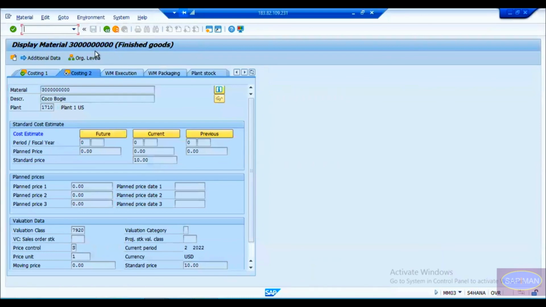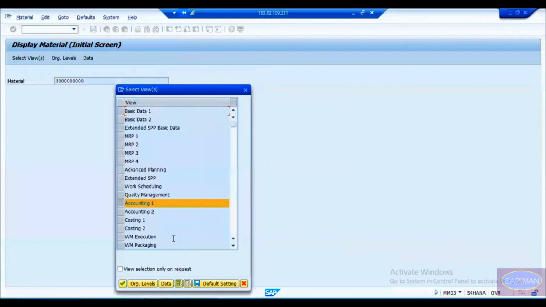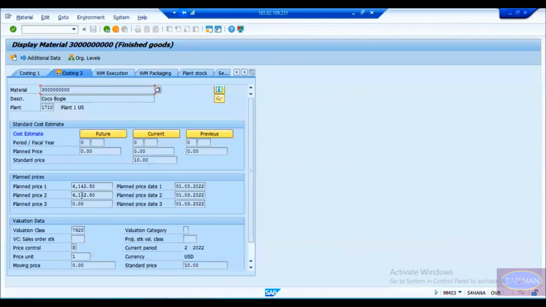Now if we go to the material master, we should be able to see this. Again, we will open this material master /N103 and you will see those values will get updated. Go to costing to view and you can see that is updated. And the dates also you can see it here. Guys, you got the point how the system is doing the quantity calculation and how it is getting updated to the material master.